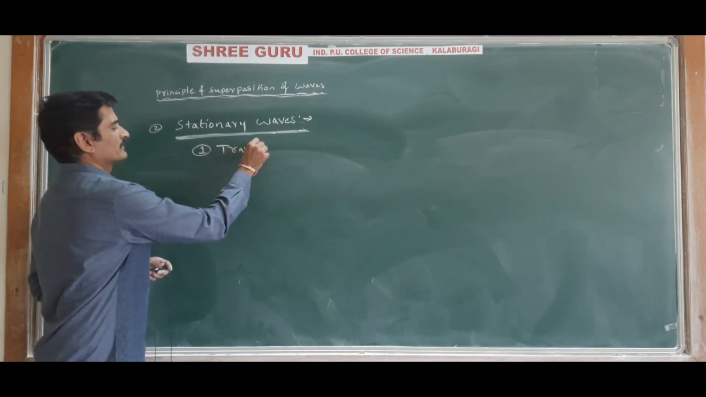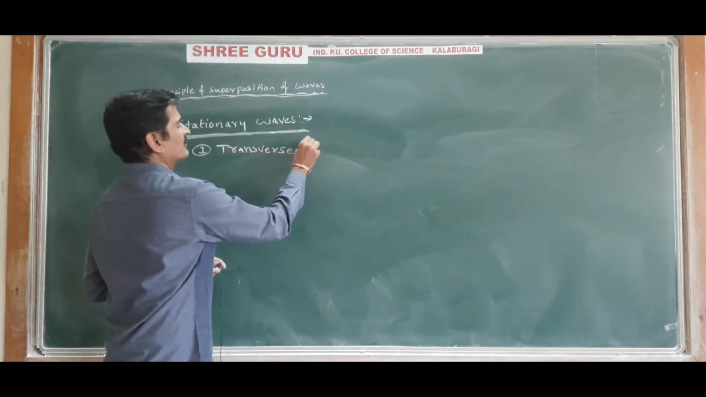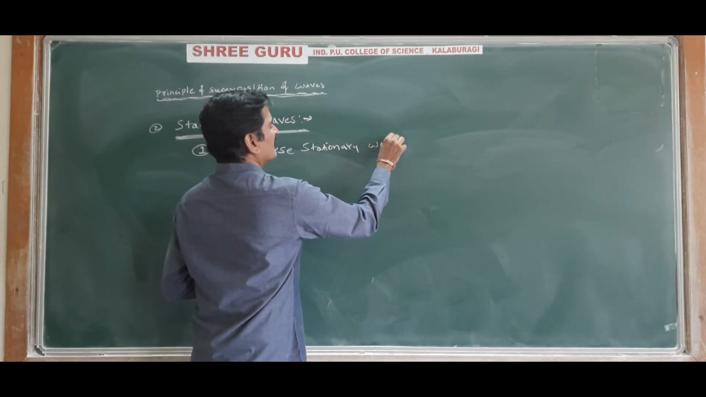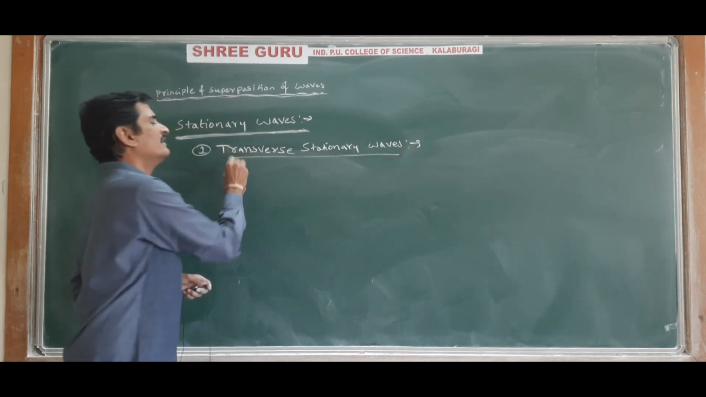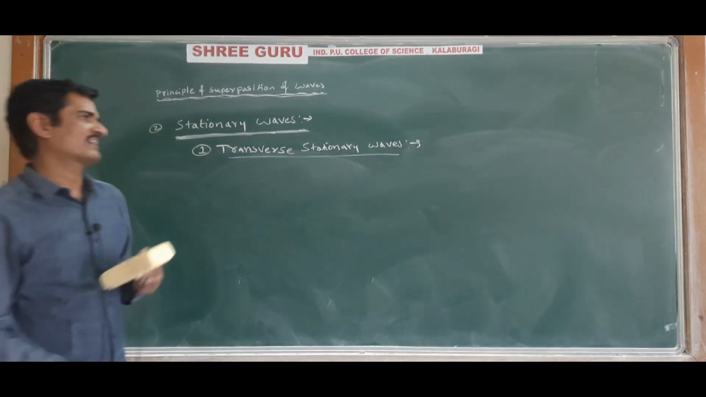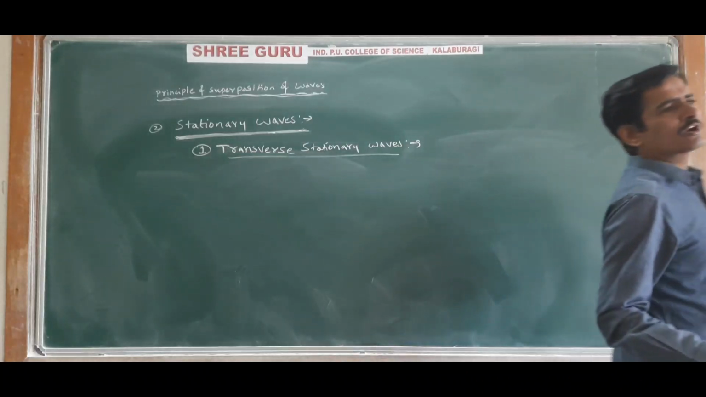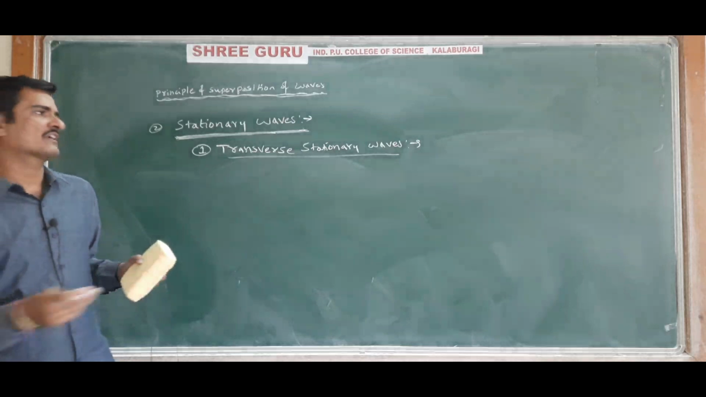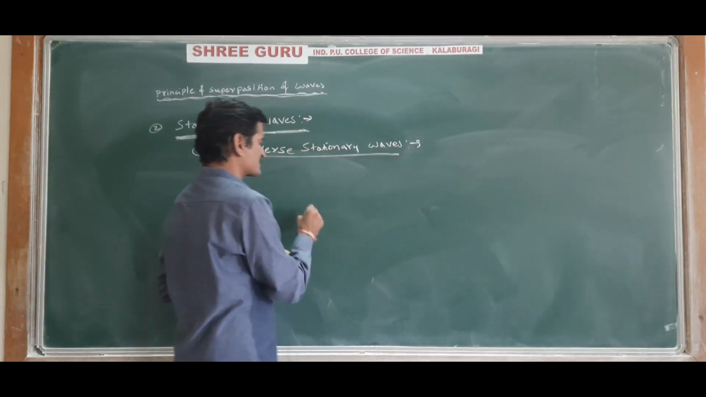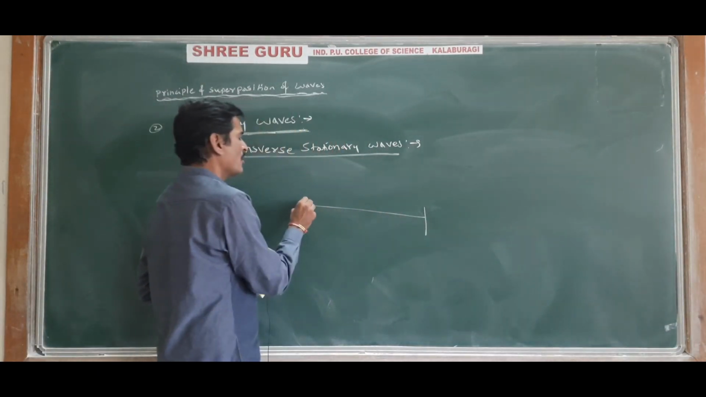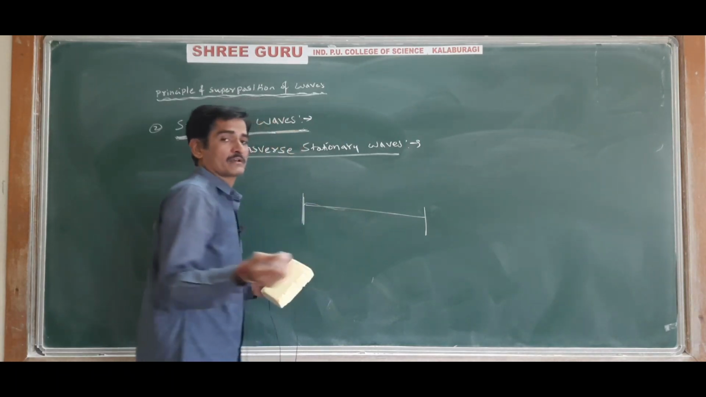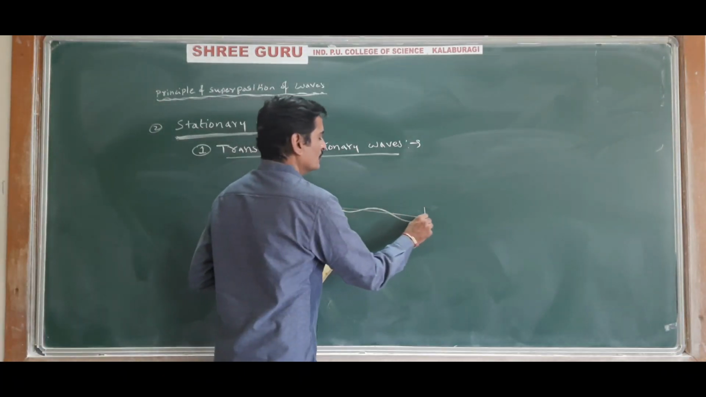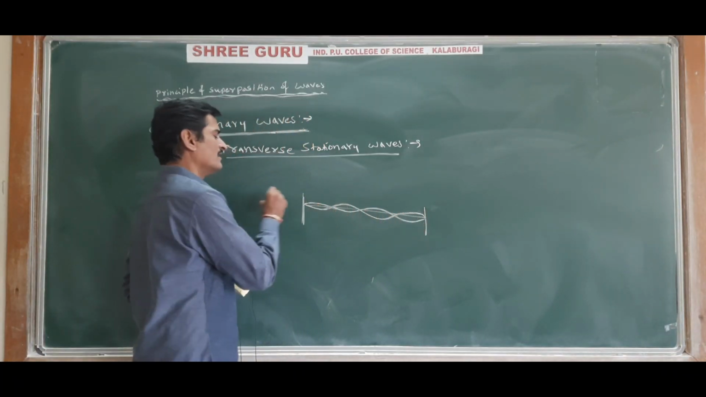Transverse stationary waves. That is stationary waves produced by transverse waves. That is, stationary waves produced by overlapping of transverse waves are called transverse stationary waves. And the example for this is the waves produced on a vibrating string of a sonometer. So there is an experiment called sonometer. In that sonometer there is a vibrating string. So that vibrating string will produce waves.